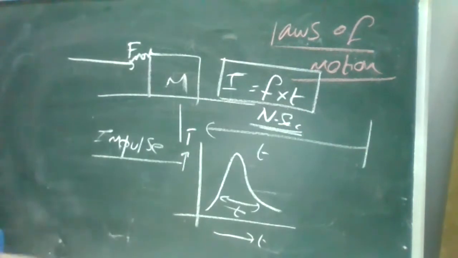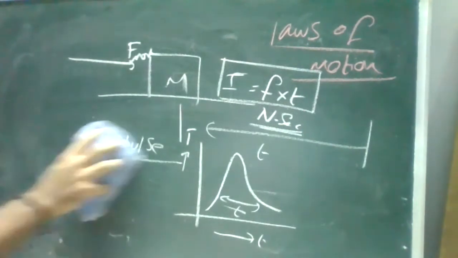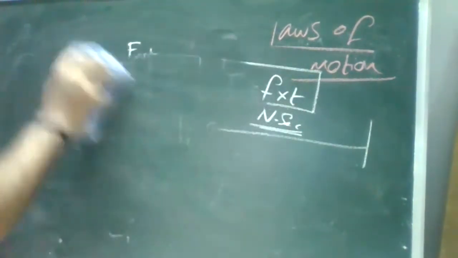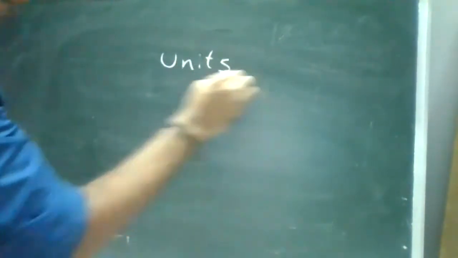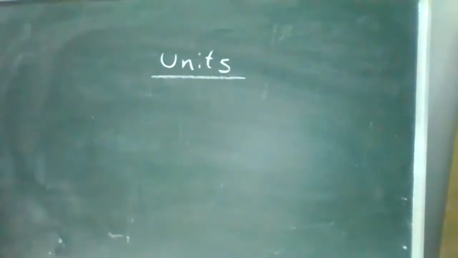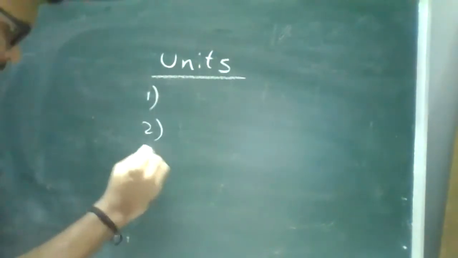Okay. Now we have already seen this one. It is related to your laws of motion. We'll come back to your units of measurement. Units are actually very important. So how many types of units are there? Three types. Can you tell me one by one?